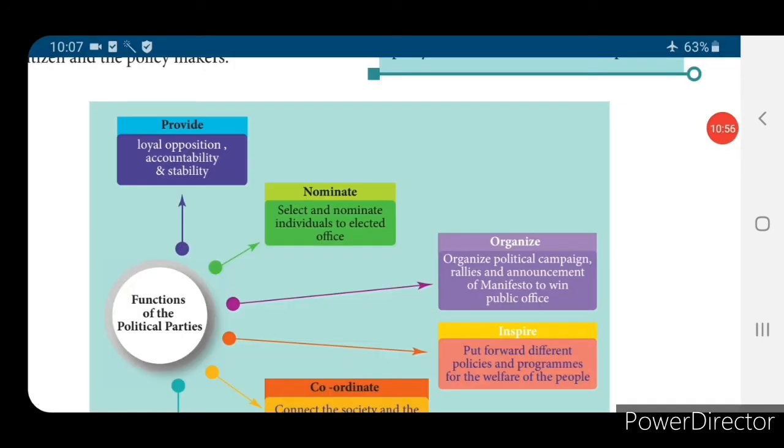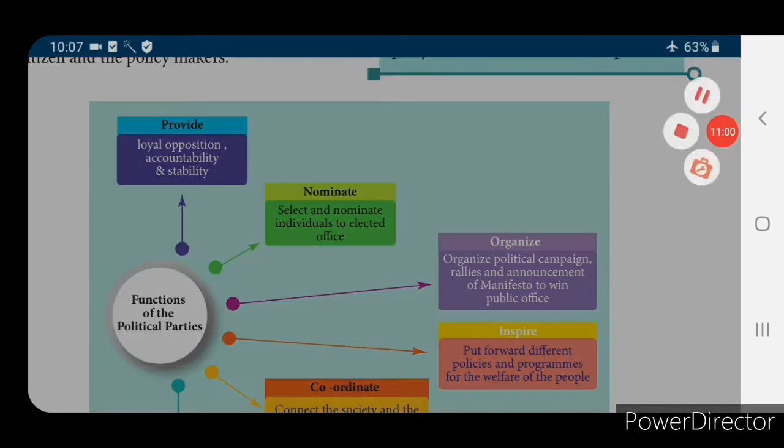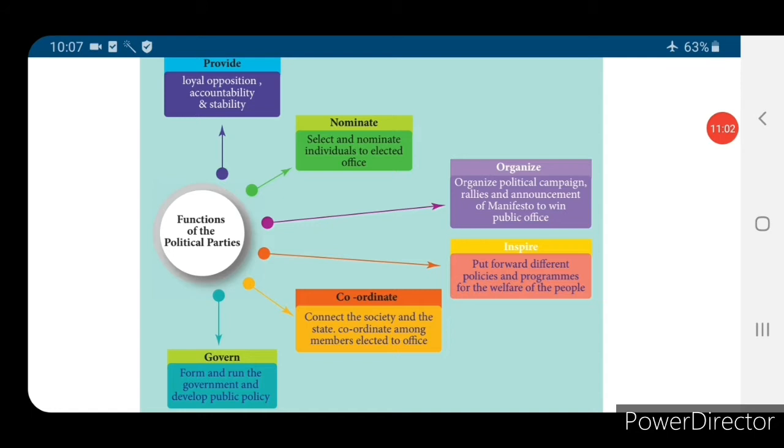Now coming to the functions of the political parties. So what are all the functions? First one, to provide loyal opposition, accountability and stability. The political party must provide loyal opposition and also accountability, and also the stability of the party.